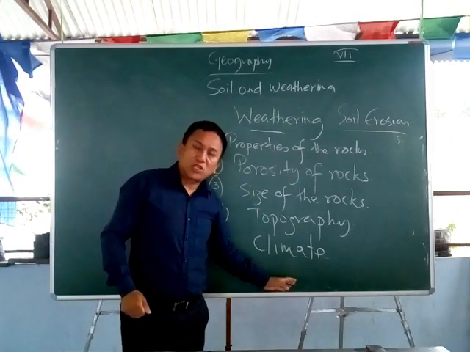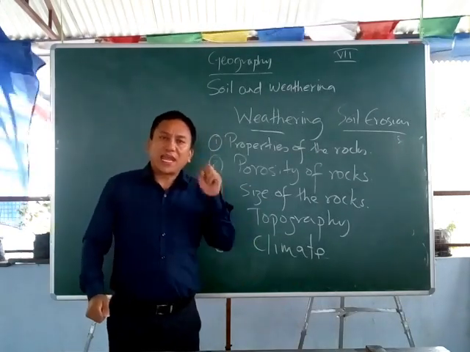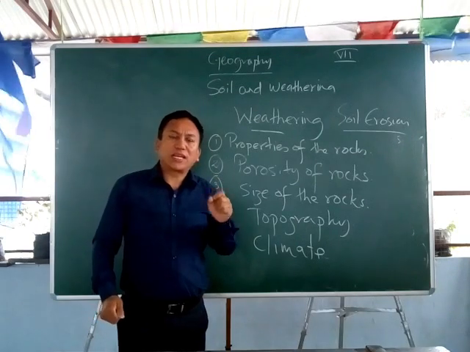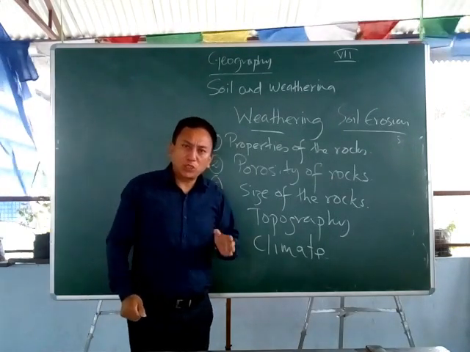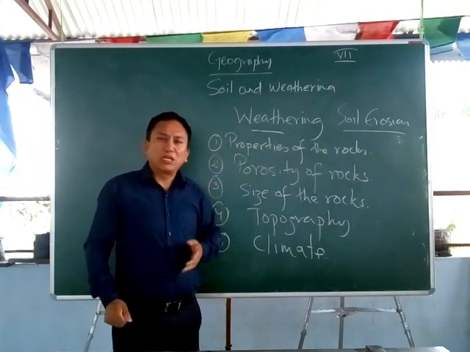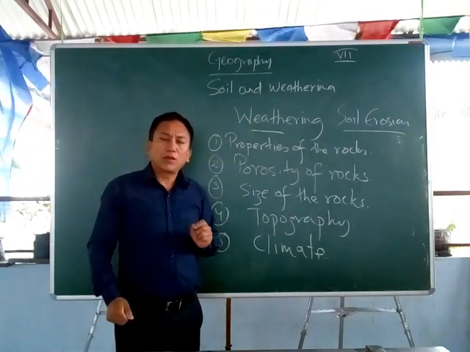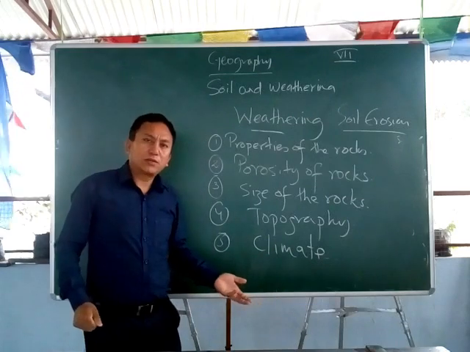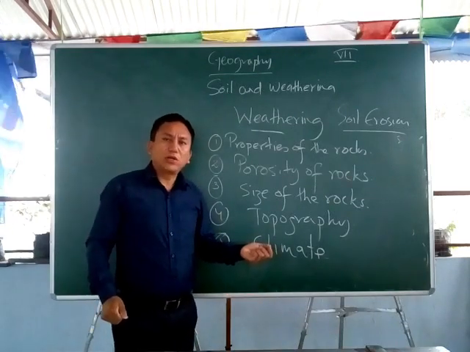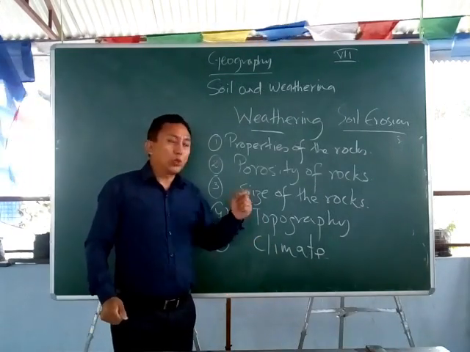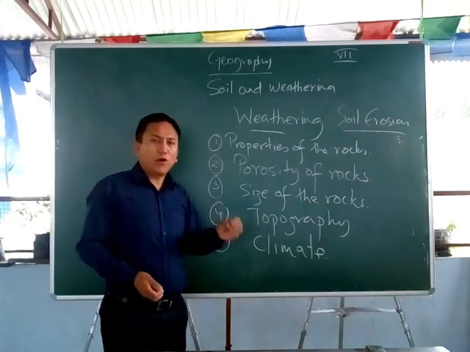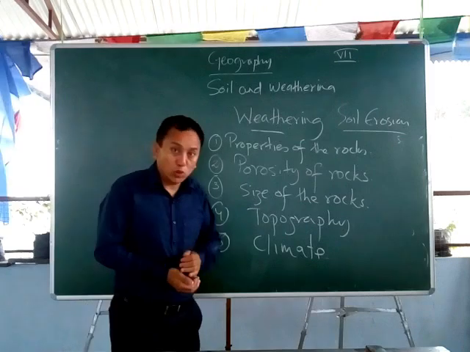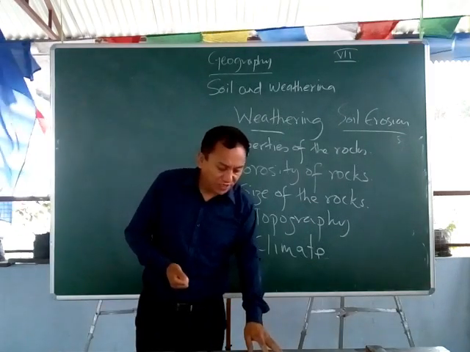The roots of these plants can break the rocks that are under the ground. So plants are also responsible for weathering. Animals which make burrows, which dig under the ground, like rats, rabbits and so on, are also responsible for breaking down the rocks. So plant and animal activity is also one of the aspects for breaking down rocks.